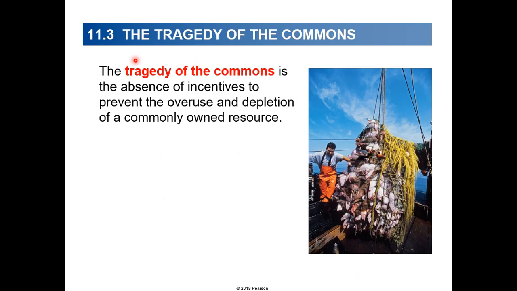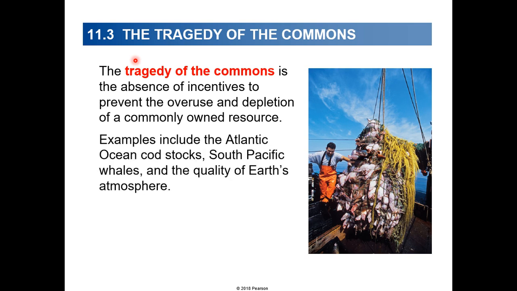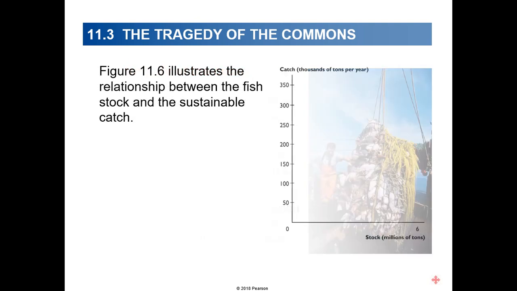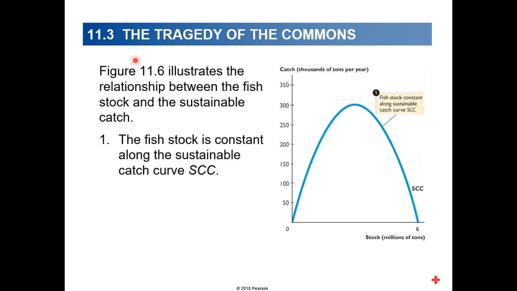So let's talk about the tragedy of the commons. This is the absence of incentives to prevent the overuse and depletion of a commonly owned resource. Examples include Atlantic Ocean cod stock, South Pacific whales, and the quality of Earth's atmosphere. A traditional example from which the term derives is common grazing land surrounding medieval villages.